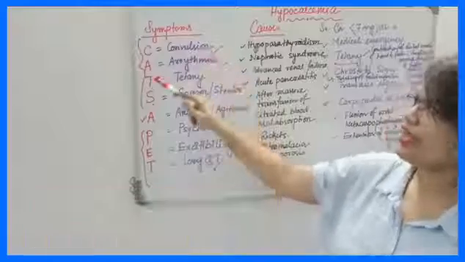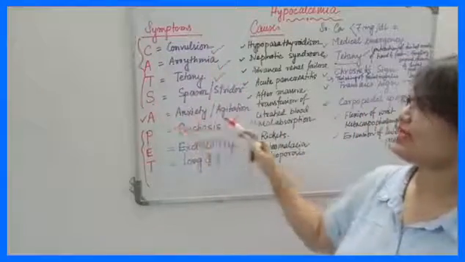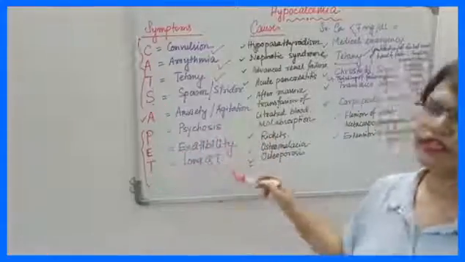C for convulsion, A for arrhythmia, T for tetany, S for spasm or stridor, A for anxiety, agitation, P for psychosis, E for excitability, T for long QT.